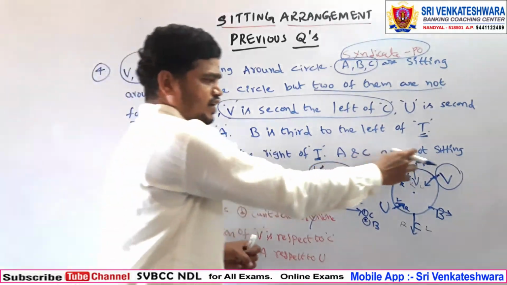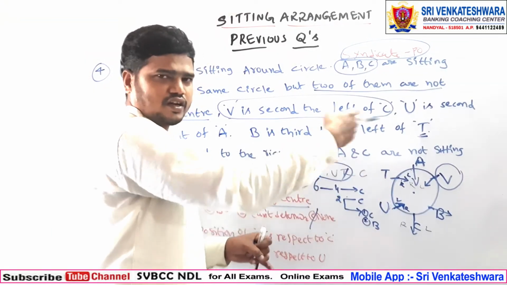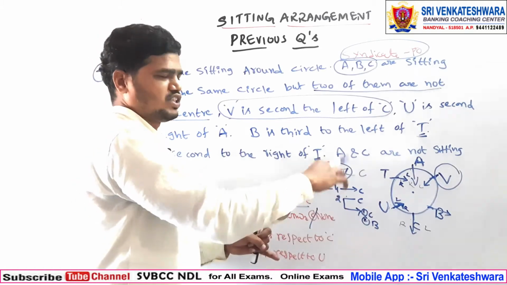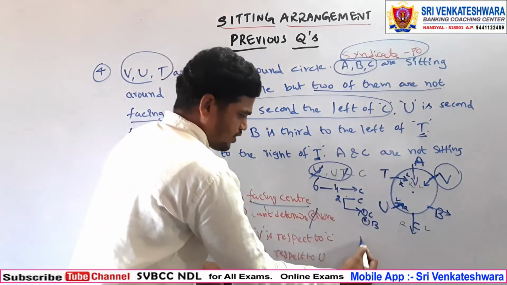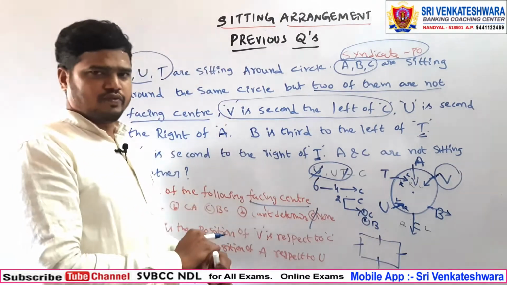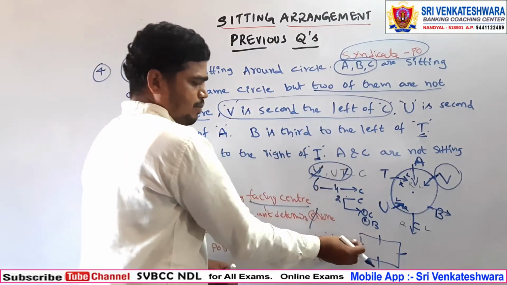After that you can draw the graphical representation. If it is a circle, you can draw the circle. If it is a line, you can draw the line. If it is rectangular, hexagonal, whatever it may be, first of all you draw that. For example, if you take a square, then for 4 persons you can draw it in this manner. Once you draw, after that, based upon the information, you can place the values.